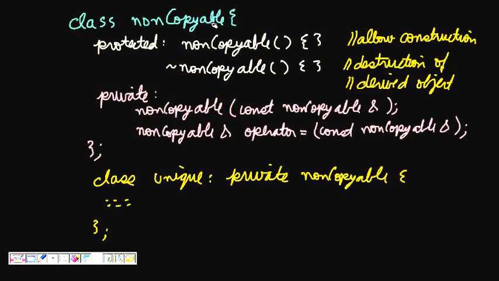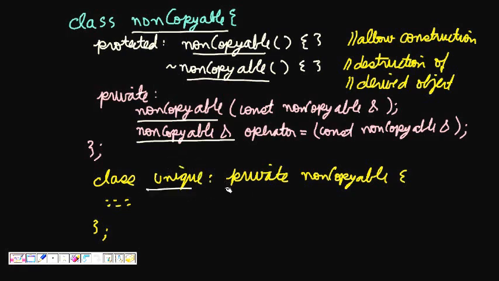Next, can we do something better? One thing is to make a class NonCopyable, with protected constructor and destructor. It allows construction and destruction of derived objects, but a NonCopyable object cannot be created directly. And now I am making the copy constructor and assignment operator private, so both are private and hence cannot be called. Now to make a class non-copyable, I will just say class Unique : private NonCopyable. So I inherit it from NonCopyable and then it cannot be copied.